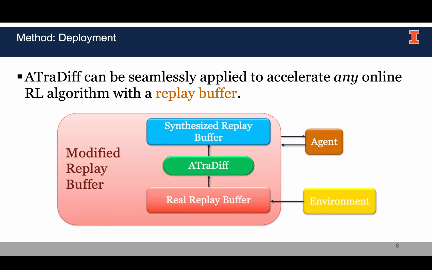For the deployment, ATraDiff can be applied to accelerate any online reinforcement learning algorithm with a replay buffer. Here we introduce a modified replay buffer to replace the original replay buffer. The data collected from the environment will be added to the real replay buffer. Then ATraDiff takes states from the real replay buffer and synthesizes more trajectories to store in the synthesized replay buffer, and the agent can fetch trajectories or transitions from either the real replay buffer or the synthesized replay buffer to support the online reinforcement learning.